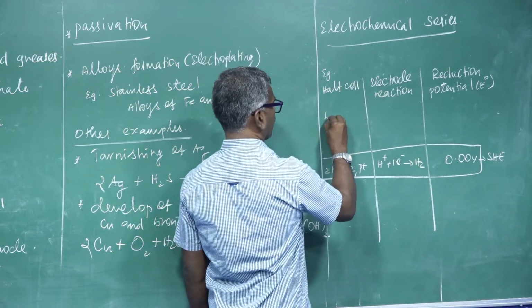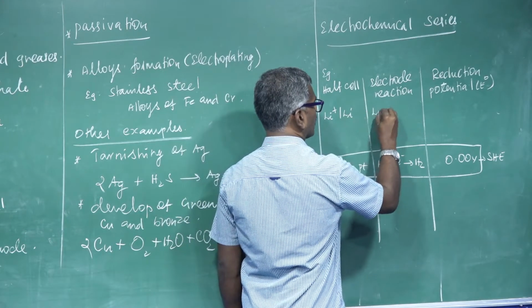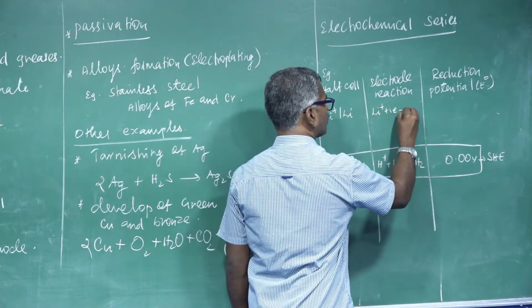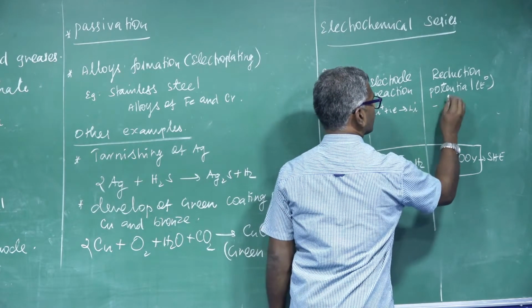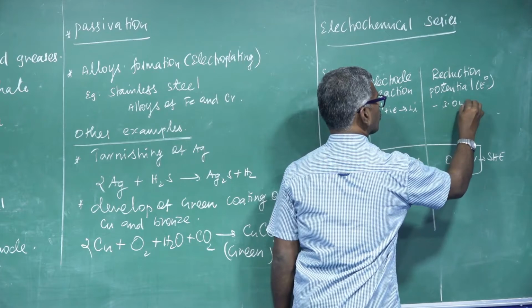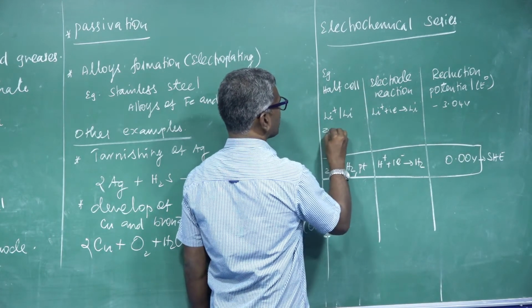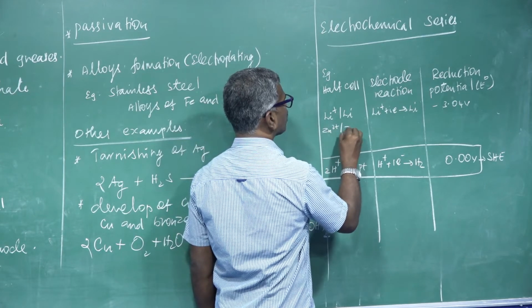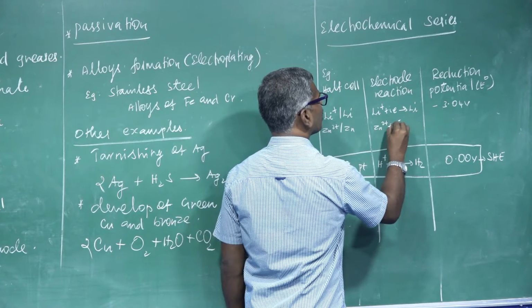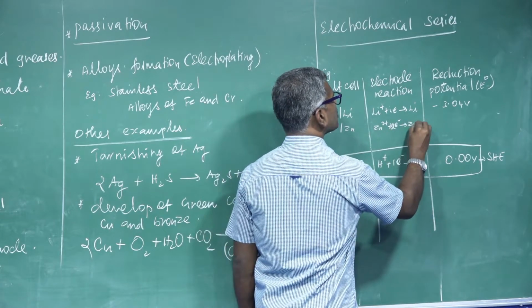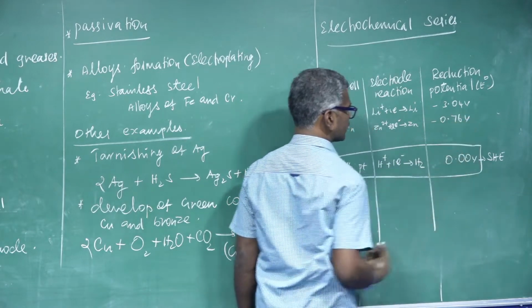Another one, lithium Li+. Lithium gains an electron to form Li, and its value is minus 3.04 volt. Next one, zinc. Zn2+ is converted into zinc by gaining 2 electrons to form zinc. Its value is minus 0.76 volt.